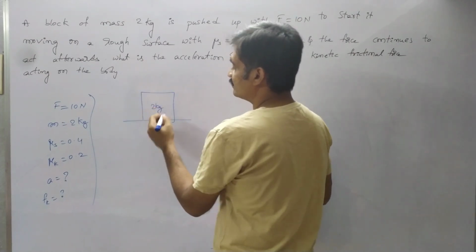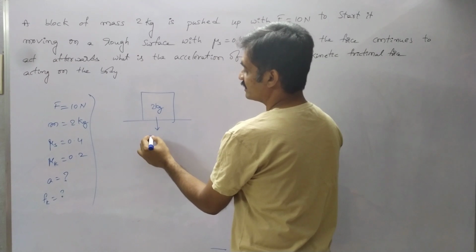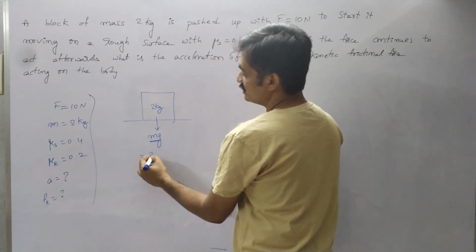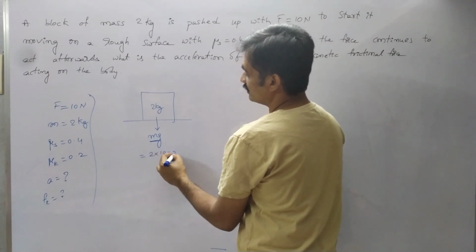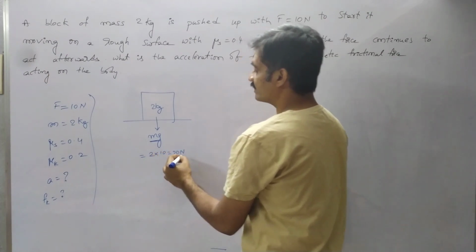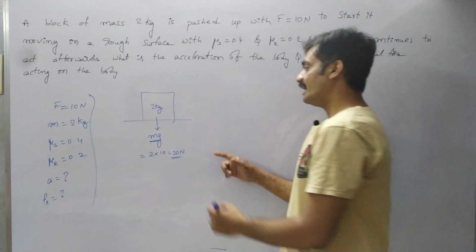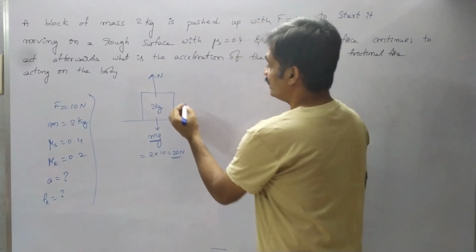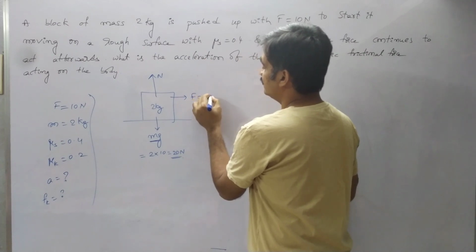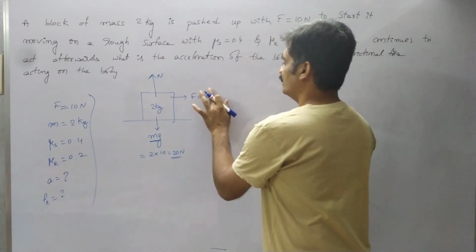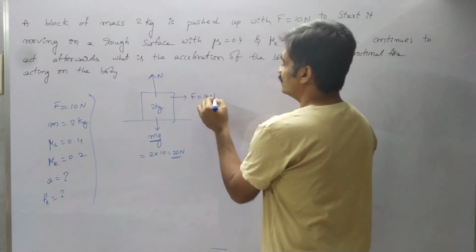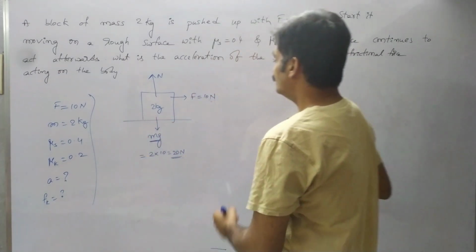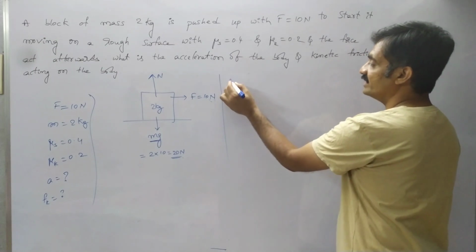It has a mass of 2 kg, so the weight acts in the downward direction, and we know that mg is equal to 2 into 10, nothing but 20 Newton of force acting downward, and it is balanced by the normal reaction. Whereas the applied force is 10 Newton. Here the force acting on the block is 10 Newton. Now we have to represent the frictional force. So here we are going to represent the limiting frictional force.